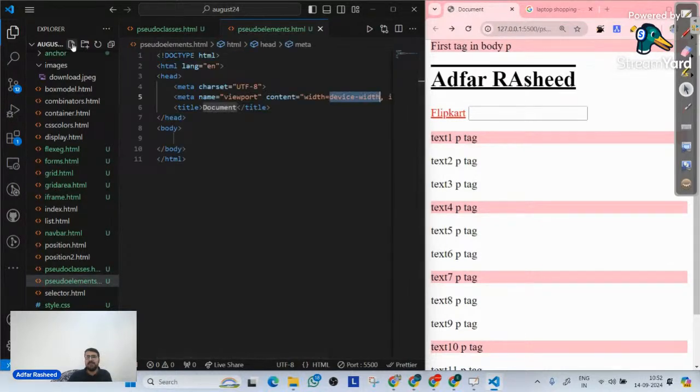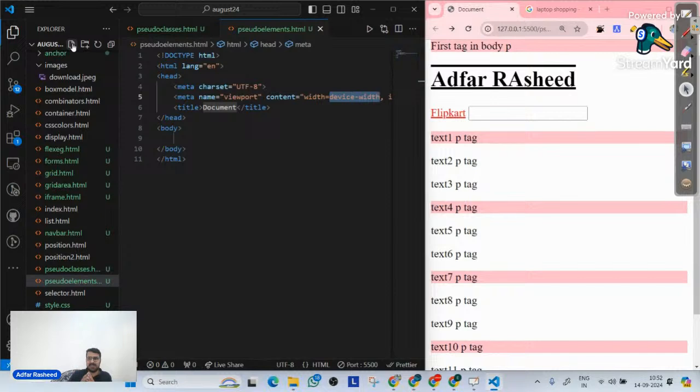So let me create a file with the name of pseudo elements. Now, what do we mean by pseudo elements? Pseudo classes is a type of selector that allows me to select an element in its specific state, in its special state. Okay, and we saw hover, we saw focus, we saw link, visited, hover, right? And then we saw first child, last child, and all those things. In a similar way, there are some other pseudo elements as well. And those pseudo elements actually also talk about some special cases inside our website.